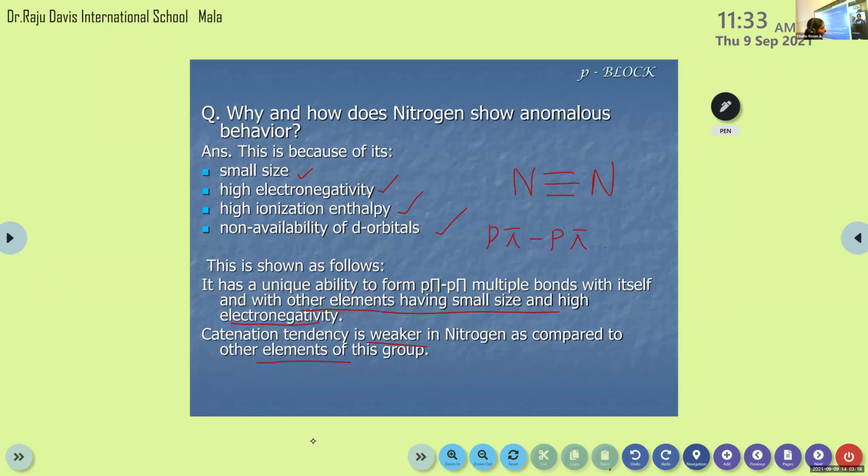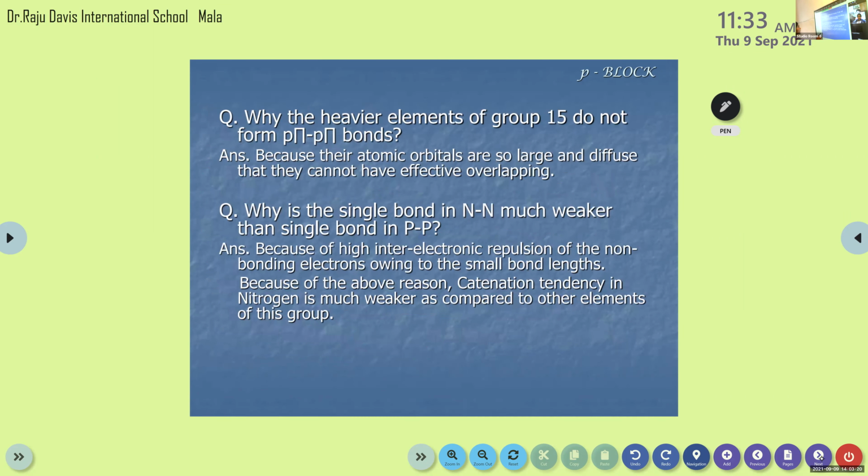Okay. Yes. So next, why do the heavier elements of group 15 not form p pi p pi bonds? I told you in the case of nitrogen, it has a tendency to show p pi p pi bonds, but other elements do not show these, because their atomic orbitals are so large and diffuse that they cannot have effective overlapping.